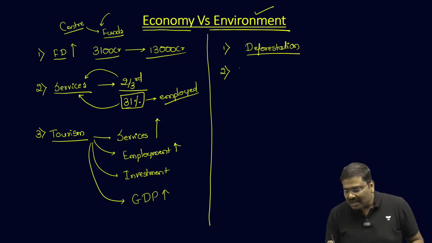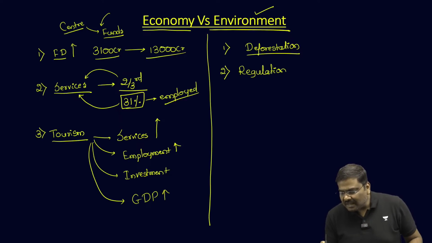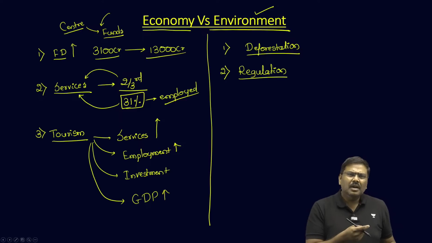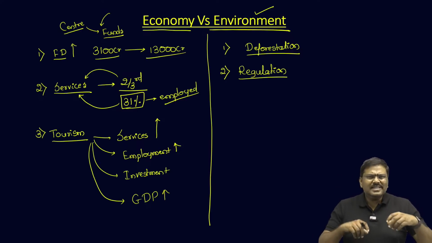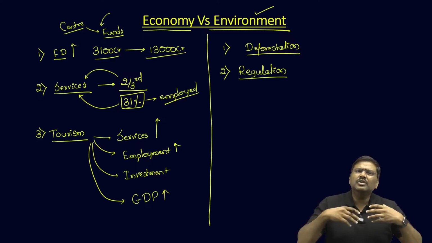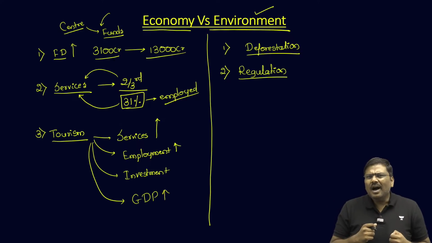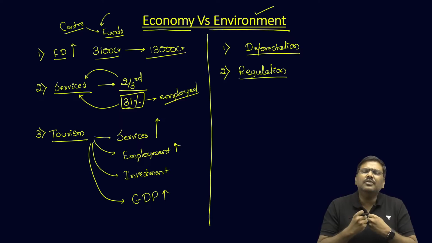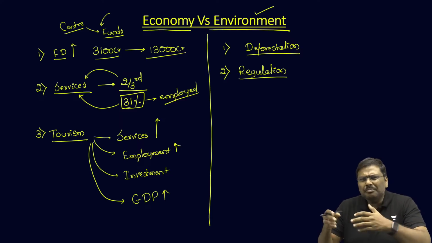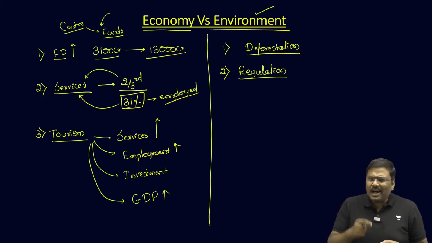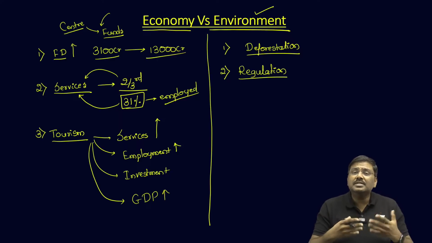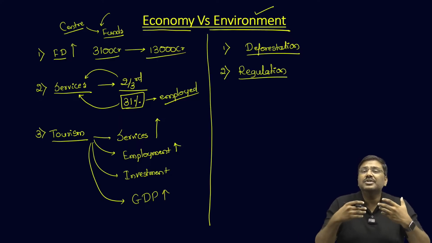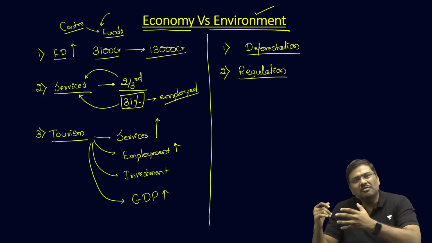Second one is regulation. Where is the regulation? Whether the infrastructure being developed is being developed according to the guidelines? Are they simply cutting down the trees without following the guidelines? Are they simply drawing a lot of water from underground without meeting any of the conditions? Are they developing quality infrastructure or not? Regulations might also be relaxed, or regulations might be ignored by a lot of participants here.